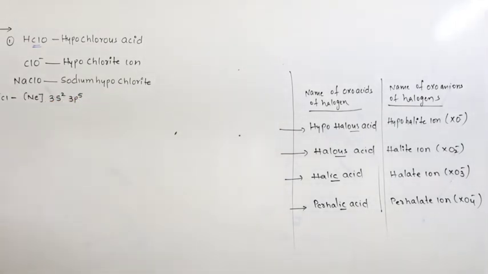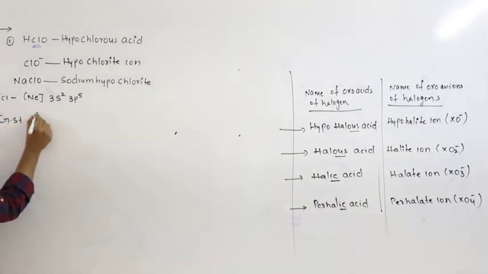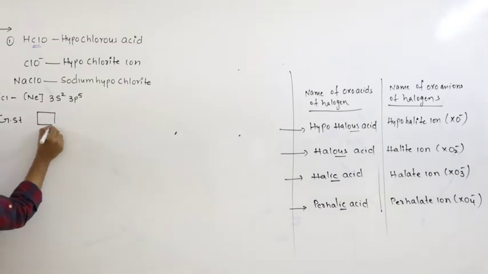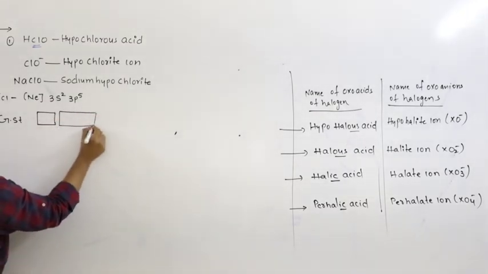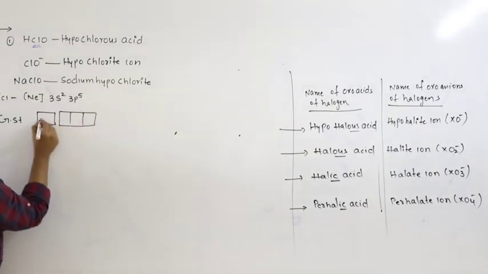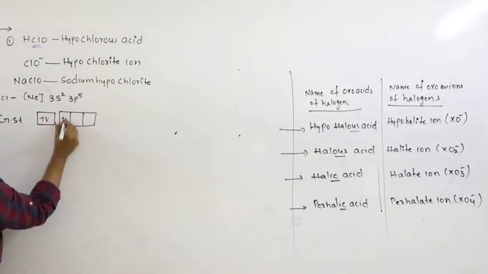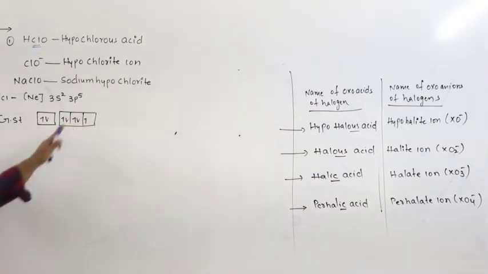So the ground state electronic configuration is 3s2 3p5. It possesses one unpaired electron.